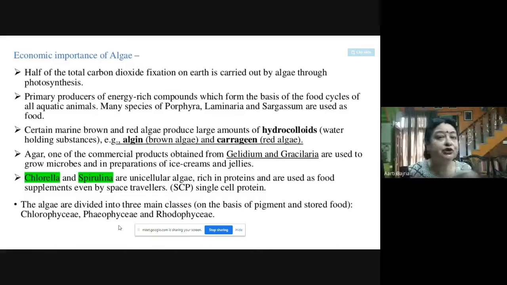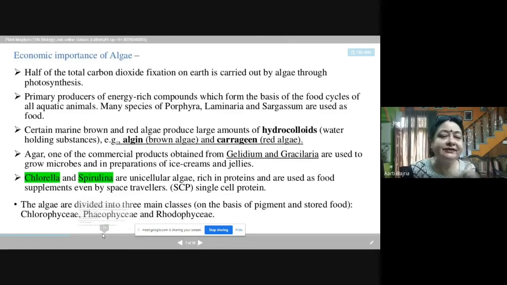So they are the primary producers. They are the primary producers of energy-rich compounds which form the basis of the food cycles of all aquatic animals. And many species of Porphyra, Laminaria, and Sargassum are used as food also. That means the algae is eaten as food, because they are rich in proteins and energy-rich compounds. So that's why they are edible also. Many of the algae are edible.